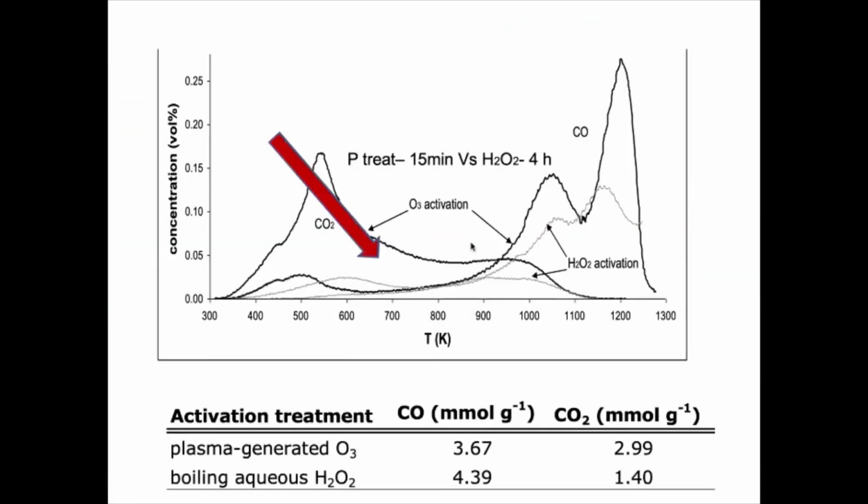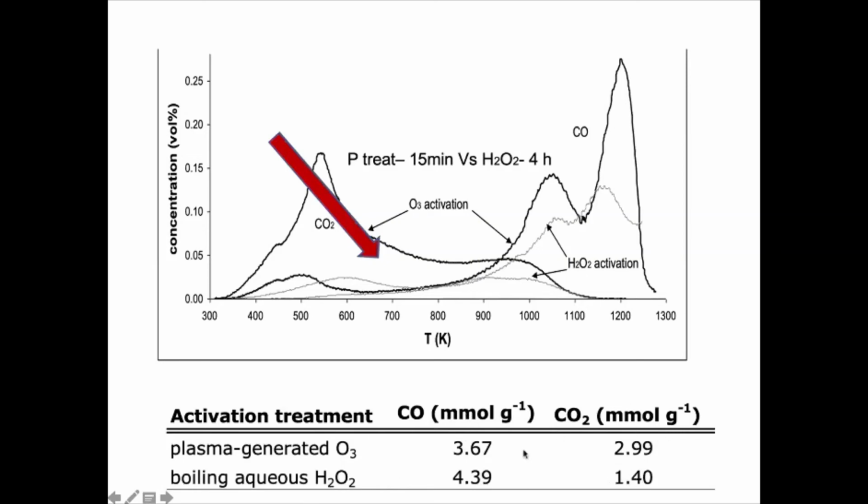Now you look at this. Don't worry about this treatment. We did a harsh H2O2 treatment, followed by ozone treatment, but those two gave different results. In the case of hydrogen peroxide, carbon monoxide is more compared to carbon dioxide.